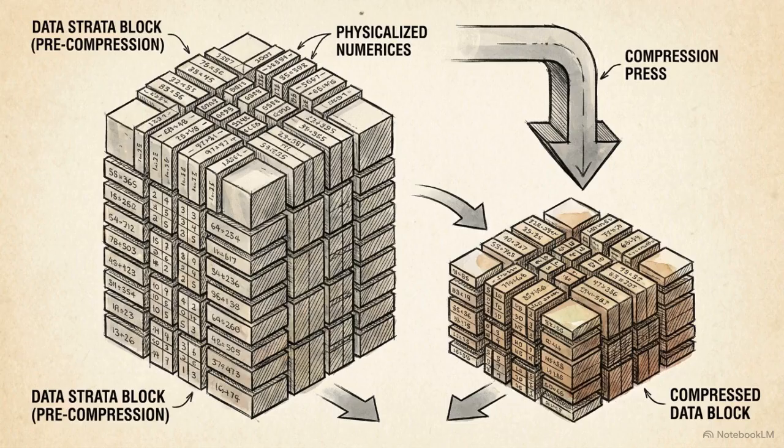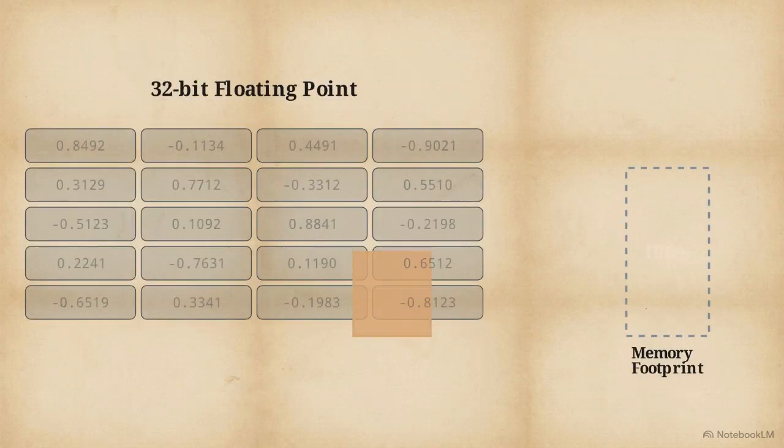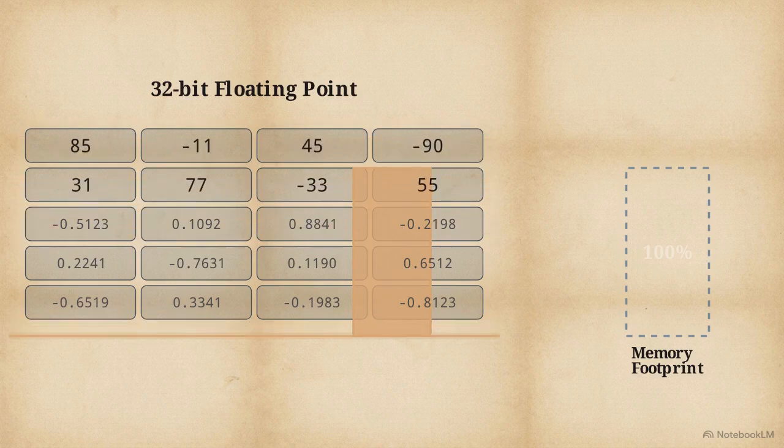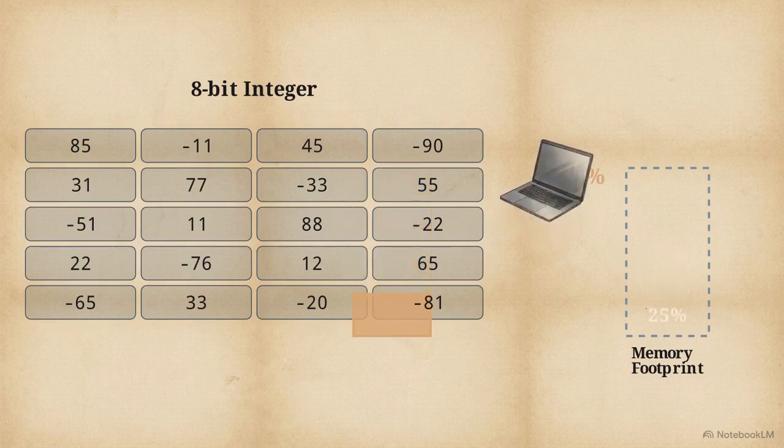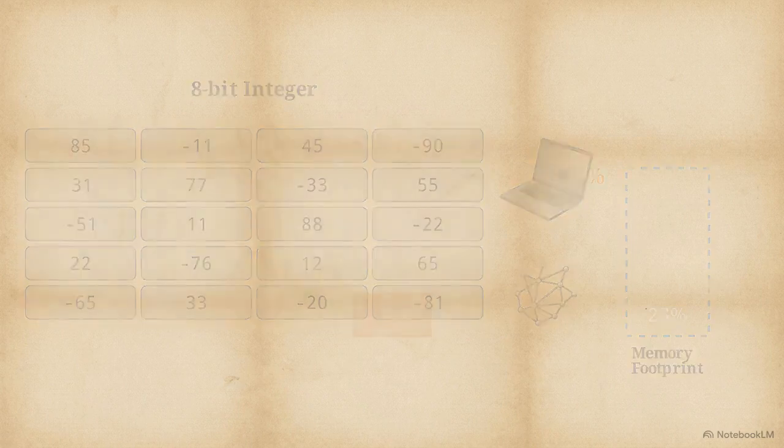The final layer of memory reduction is data quantization. This matrix demonstrates the conversion. We take highly precise 32-bit floating point numbers and structurally compress them down into simple 8-bit integers. As the memory footprint drops by 75%, we achieve massive inference acceleration and a drastic reduction in active memory requirements, simply by lowering the mathematical precision.